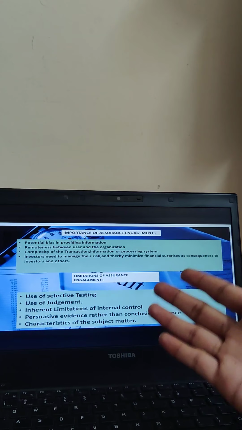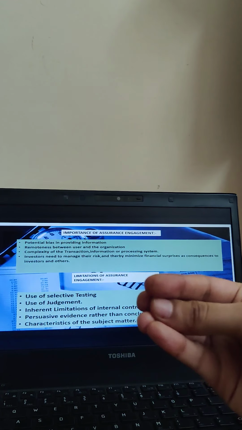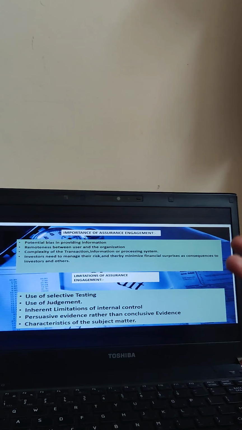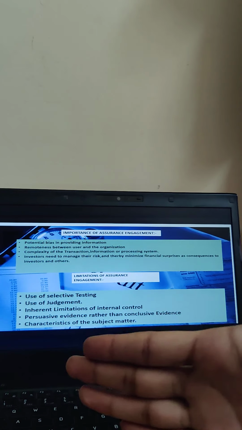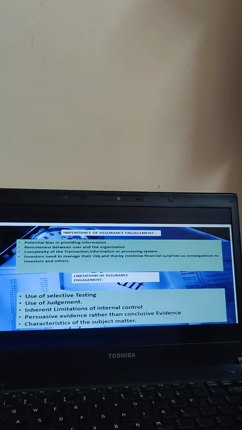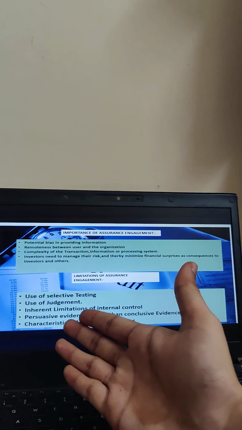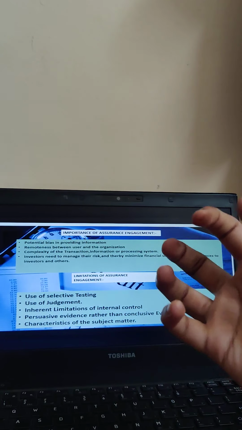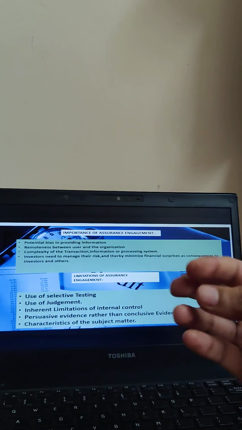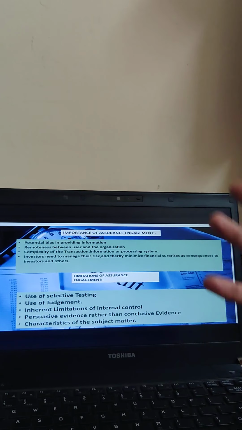Then inherent limitations of internal control. There are a lot of limitations of internal control because of which you will not be able to carry out auditing very well. Because, as we read in the previous slides, it is a limited assurance engagement, right? So it is very specific and it is very limited. Then persuasive evidence rather than conclusive evidence. Okay, it is persuasive, it is not conclusive. You're not concluding everything on a general basis. Whatever information you're getting, only on the basis of that you are concluding.